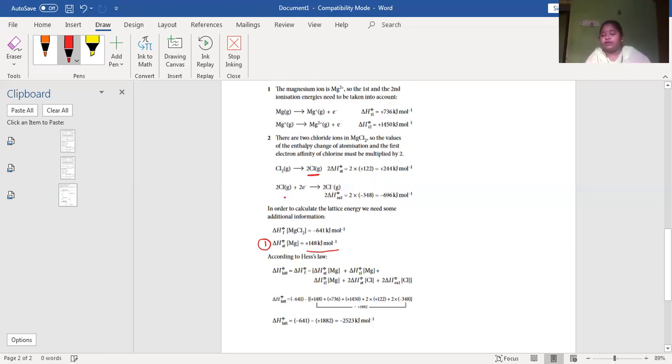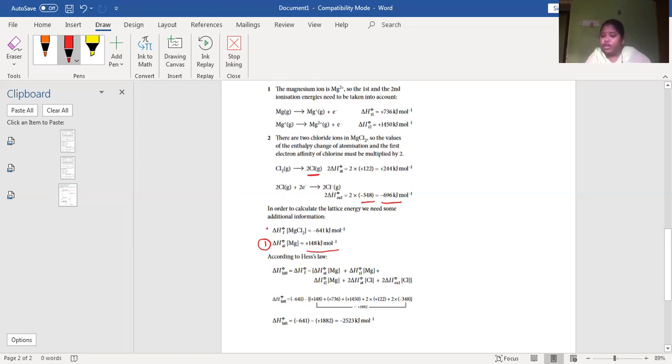Now electron affinity. Over here it is what? Exothermic reaction. So what is the value? Minus 348. So 2 into minus 348 leads to minus 696. Got it? Then after that, now come to the formula.